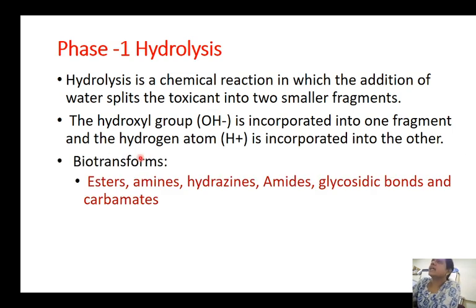Now what are the things that are usually biotransformed by hydrolysis? Ester bonds, amides, hydrazines, glycosidic bonds and carbamides. So the substrates are usually esters, amides, hydrazines, glycosidic bonds and carbamides. These are the ones that are usually biotransformed by hydrolysis.